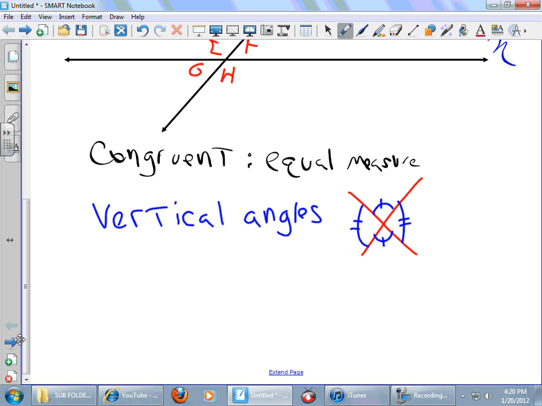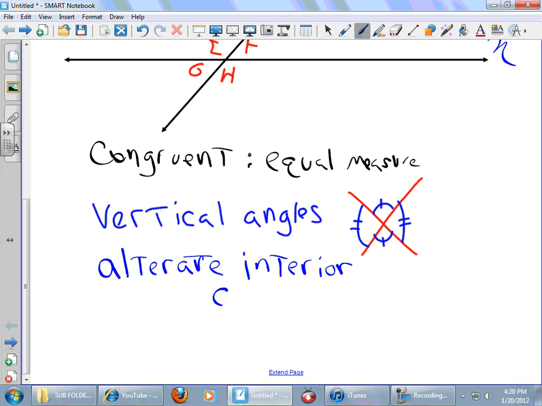Now, if you have alternate, alternate, to go back and forth, to switch sides. Alternate interior, the interior of your car. Oh, the inside. Alternate interior angles are also congruent. Here's the way you find alternate interior angles. They make a Z. And when they make a Z, this angle here is congruent to that angle there.